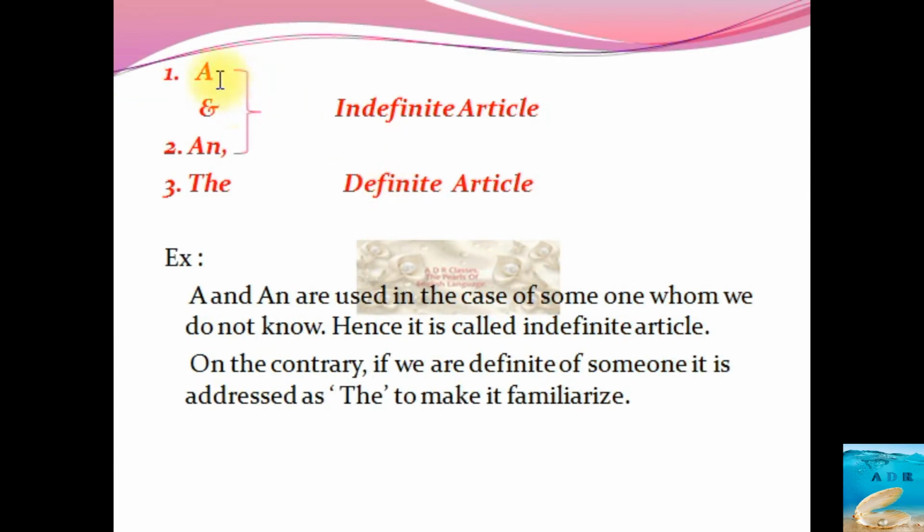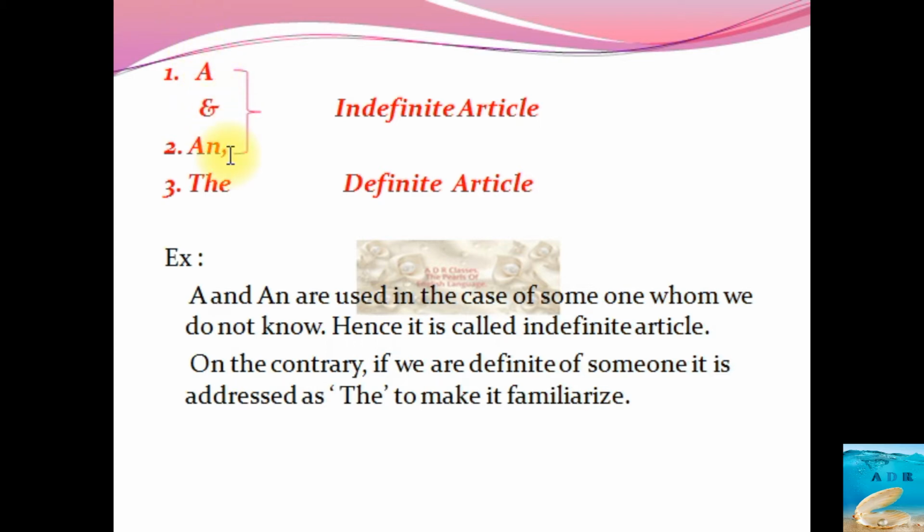Here, a and an are called indefinite because you are not knowing something in a definite form. You are not knowing it in a proper way. You are not knowing absolutely what it is all about. So, it is called a or an. For example, a boy. You do not know the name of the boy. Then you may call him a boy.